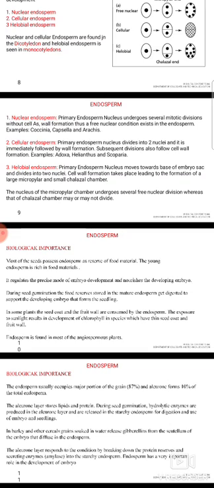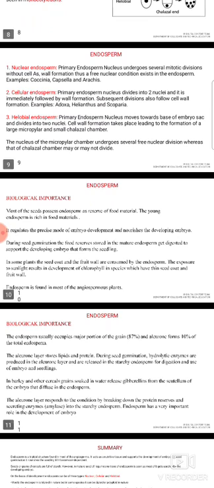In the helobial type, the primary endosperm nucleus moves towards the base of the embryo sac and divides into 2 nuclei. Wall formation takes place, leading to the formation of a large micropylar chamber and a small chalazal chamber. The nucleus of the micropylar chamber undergoes several free nuclear divisions, whereas that of the chalazal chamber may or may not divide.